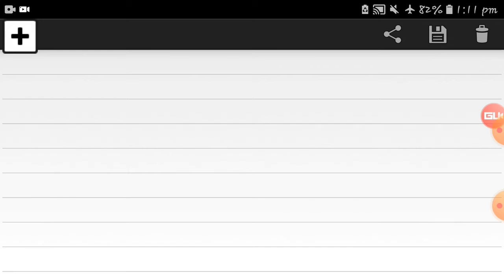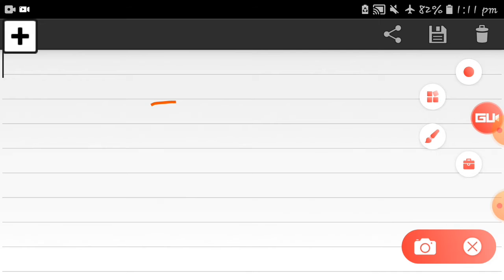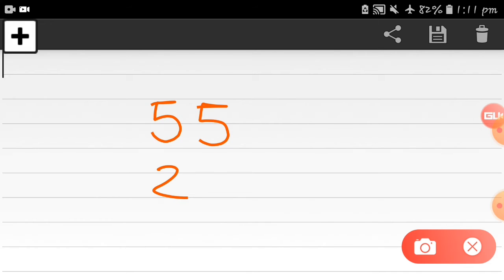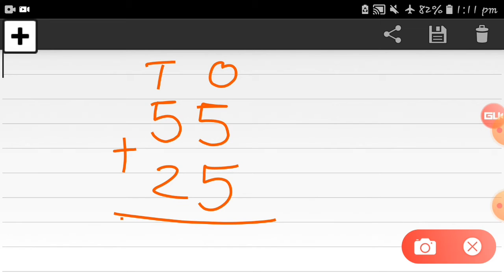Okay, see, I have written one number here. I am writing here 55 and 25, and don't forget to put the plus sign. So now here is 5 plus 5, 5 and 5 in the ones column. So we have to add 5 plus 5 in the ones column first.